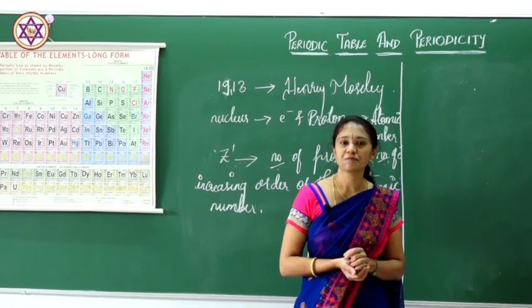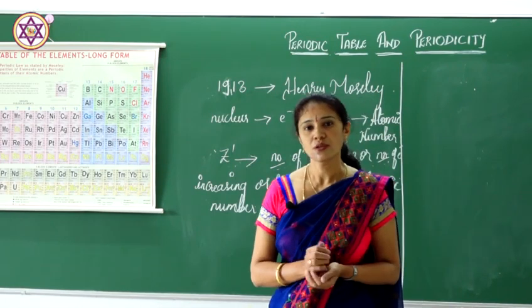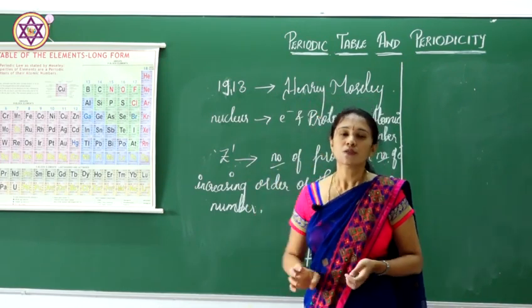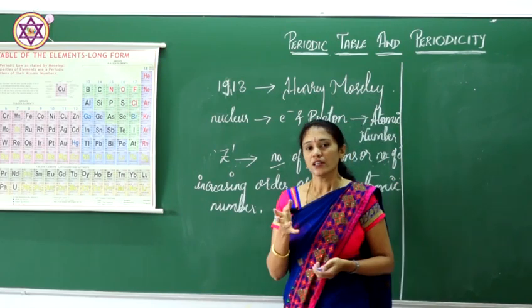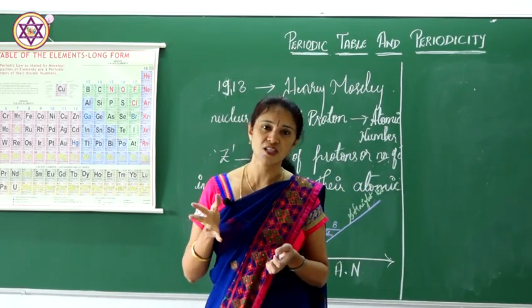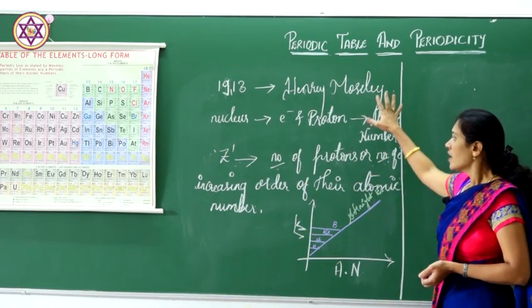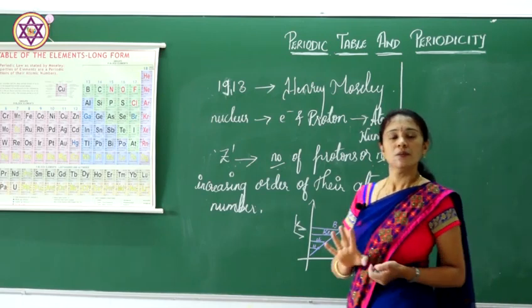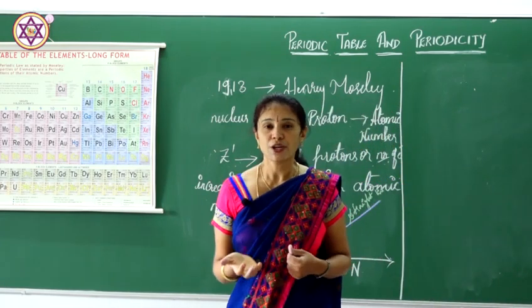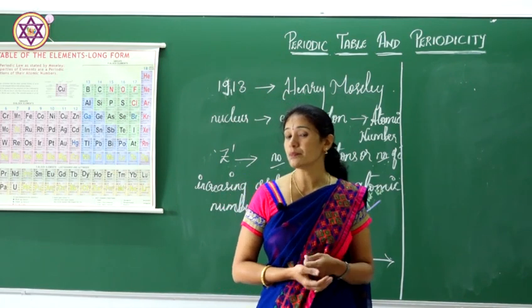We know the atomic size and the nucleus size in the periodic table. The size of the nucleus is very small compared to the atom size in the element. Next, we came to know how the periodic table came into existence, and you all came to know about periodicity.